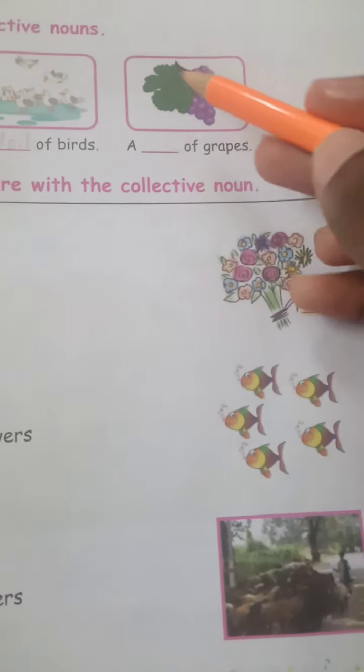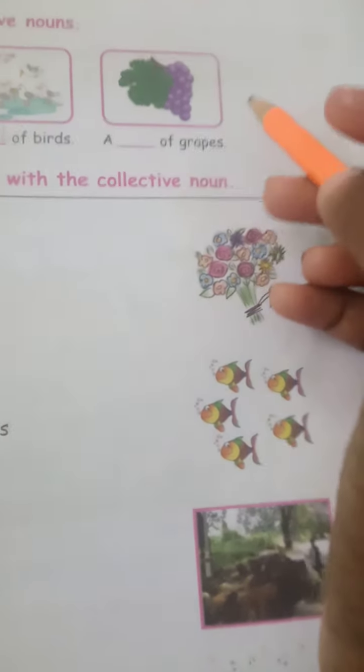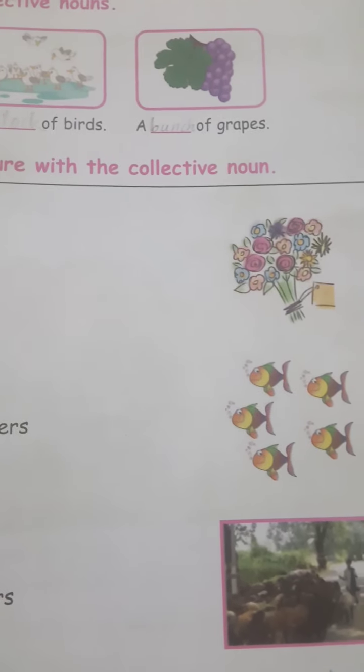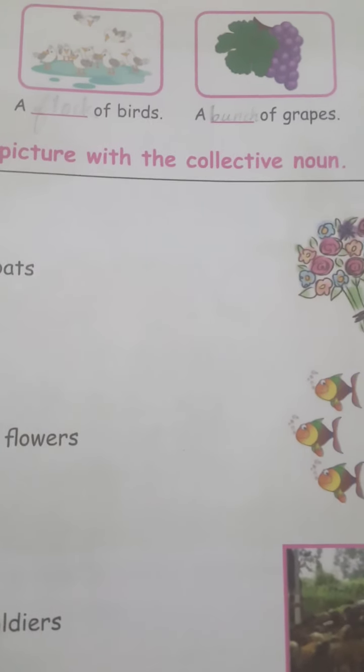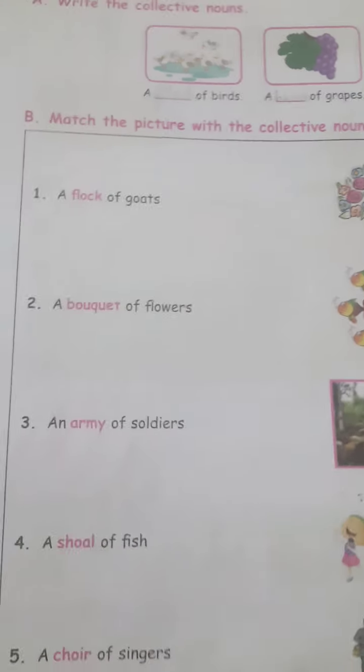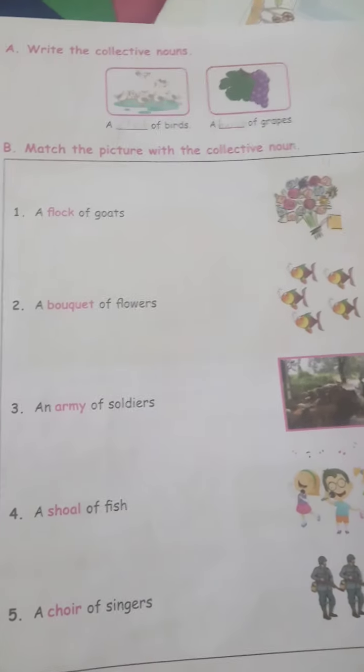Next you can see a bunch of grapes. B-U-N-C-H, bunch. A bunch of grapes. Next we will match the picture with the collective noun.